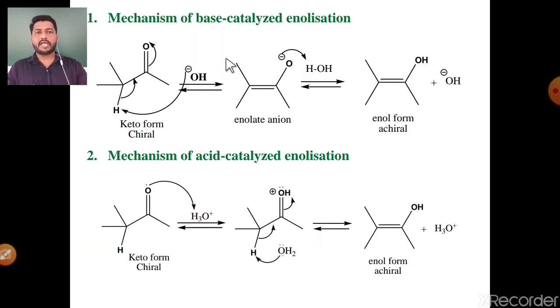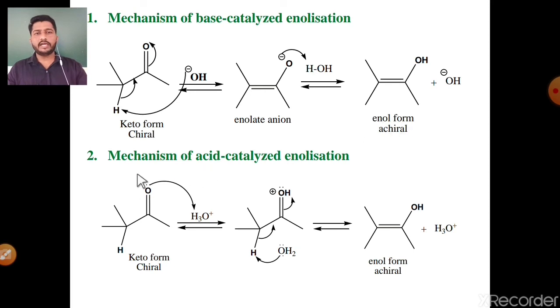The next one is the mechanism of base catalyzed enolization reaction. See, this is the optically active molecule. This hydrogen on this carbon is an acidic hydrogen in the presence of a base. The role of the base is abstraction of a proton: the negative charge abstracts the proton H plus, then the sigma electron pair shifts to form a pi bond. At the same time, these pi electrons are shifted towards the oxygen, meaning oxygen gains a negative charge, and it finally gives the enolate anion. This enolate anion, the O minus, abstracts a proton H plus and finally gives the enol form, and this enol form is achiral.